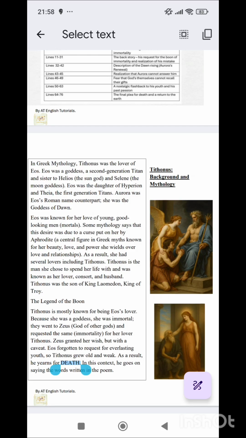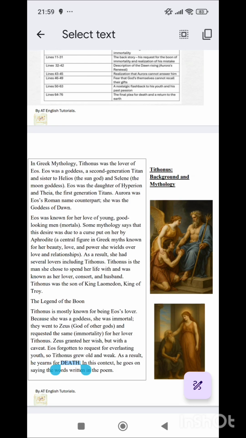So in Greek mythology, there was a man named Tithonus, and there was a goddess named Eos. In Roman mythology, it was the same goddess of dawn, known as Aurora. So in my explanation, if I say the word Eos or the word Aurora, both are accepted and both are just one lady. Two names for one person.